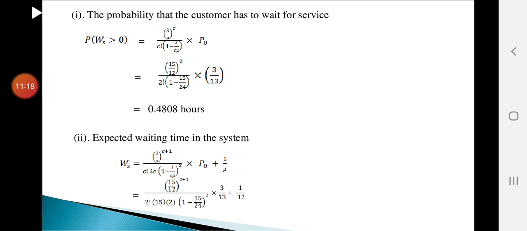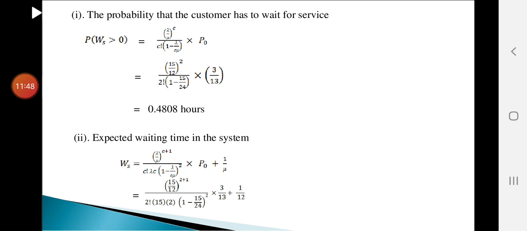First subdivision, the probability that a customer has to wait for service. It means the probability of WS greater than 0. This formula you have to use: (lambda by mu) whole power c by c factorial into 1 minus lambda by c mu, into P naught. So (15 by 12) whole square by 2 factorial into 1 minus 15 by 24, into 3 by 13. Simplifying, you will get 0.4808.